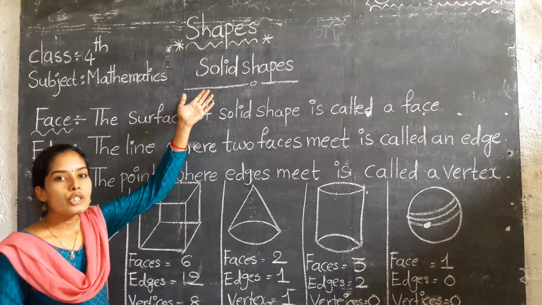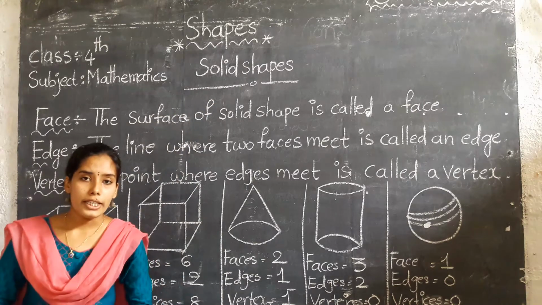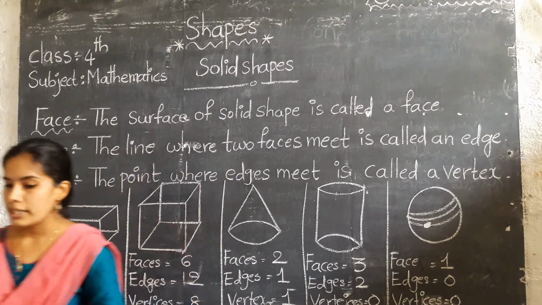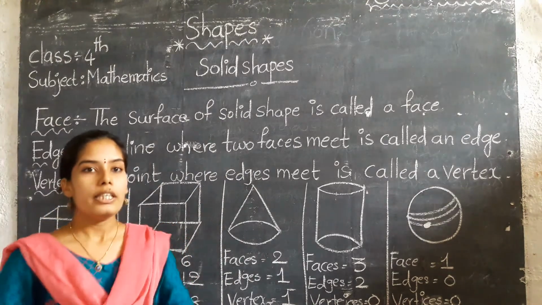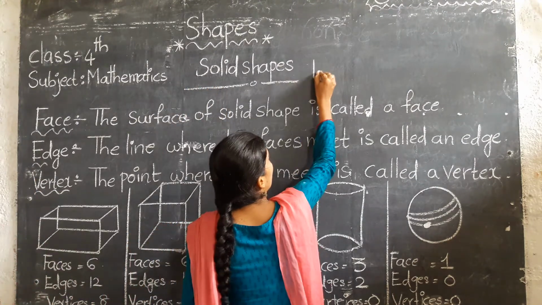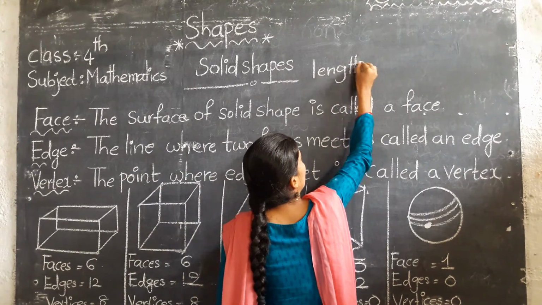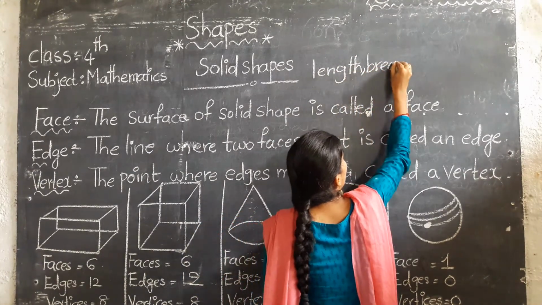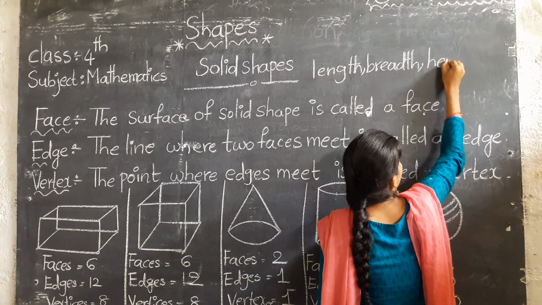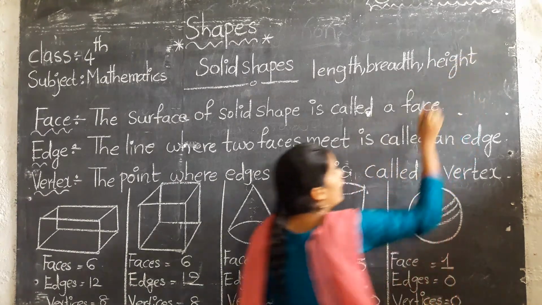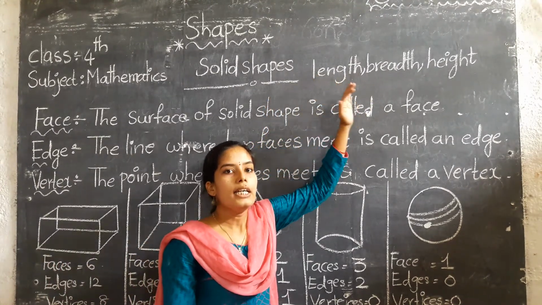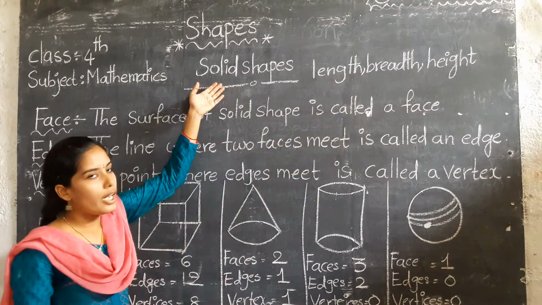What are solid shapes? What is the meaning of solid shapes? This type of shapes have three measurements. What are they? That is length, breadth and height. So the shapes having three measurements are called solid shapes.